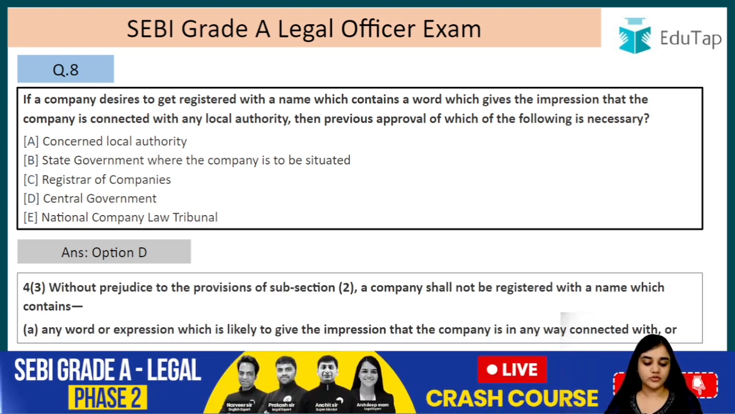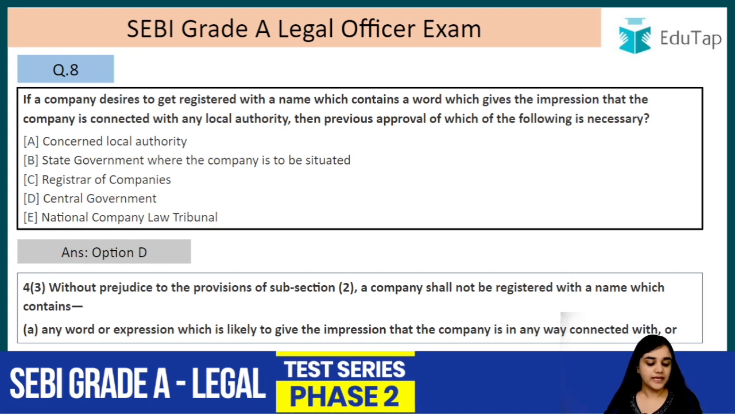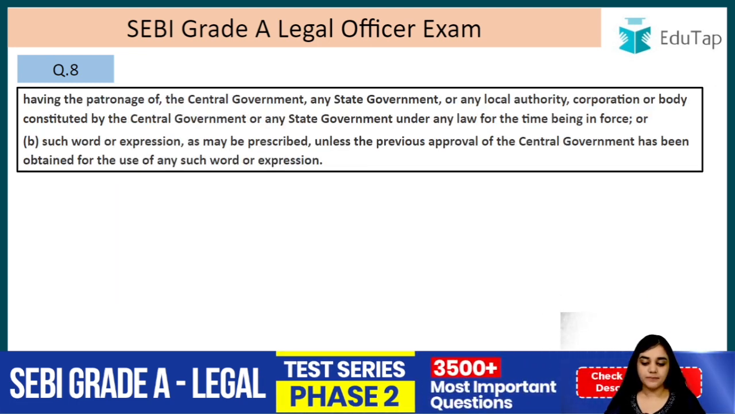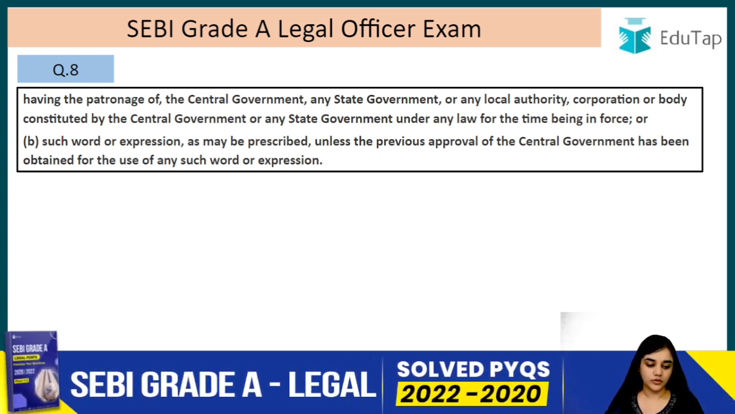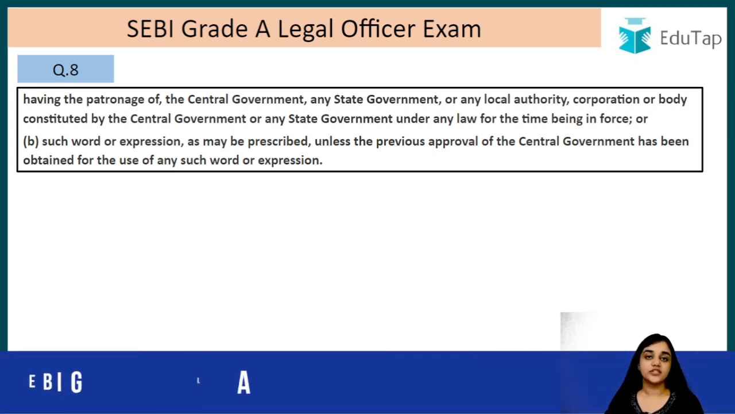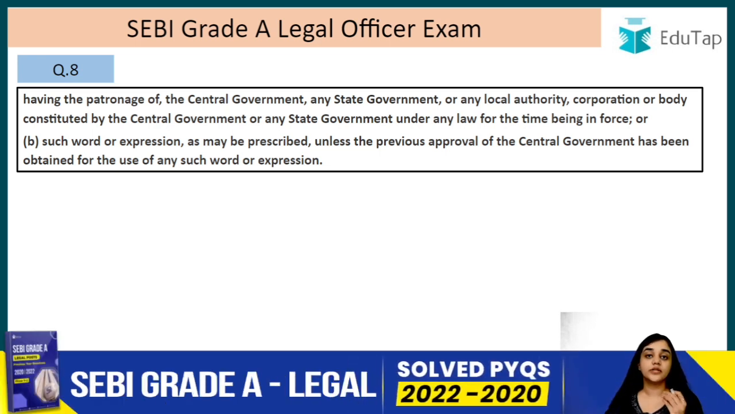Without prejudice to the provisions of subsection 2, a company shall not be registered with a name which contains any word or expression which is likely to give the impression that the company is in any way connected with, or having the patronage, means financial support, of the central government, any state government or any local authority, corporation or body constituted by the central or the state government under any law for the time being in force. So, basically you cannot use any such name which gives the impression that you are in any way connected to any such authority, for example the central government or the state government. Some examples for such names can be using the word central, using the word bureau, using the word national. So, you cannot use such names, right?